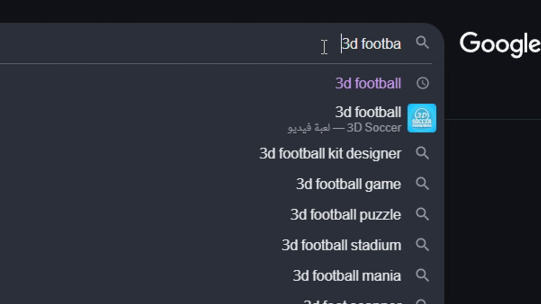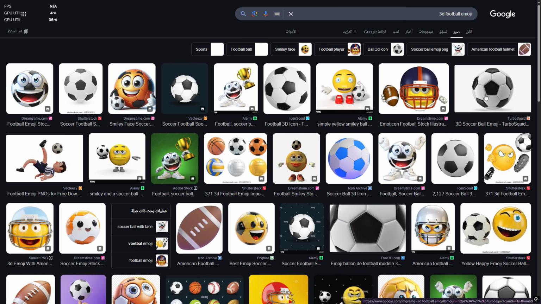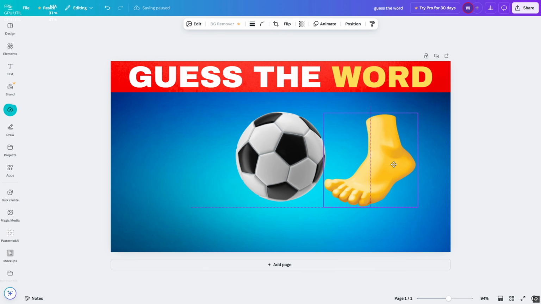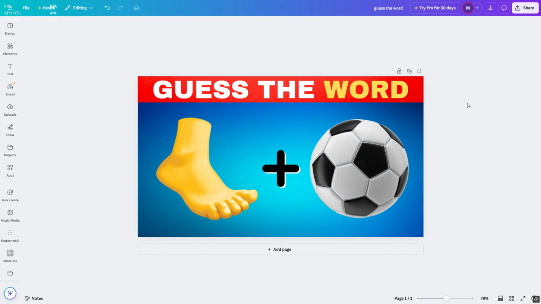We will search for the first emoji on Google that it should be in 3D form. After you have found the appropriate emoji, you download it and place it in Canva. Boom, we now have both. We enlarge them and place them in the middle on both sides. And thus, we have finished the thumbnail, and all that remains is the title.